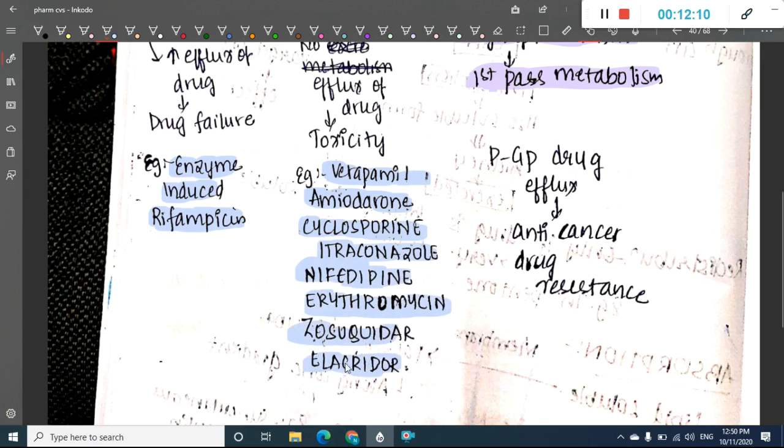This P-glycoprotein efflux is also one of the mechanisms of drug resistance in anti-cancer drugs.